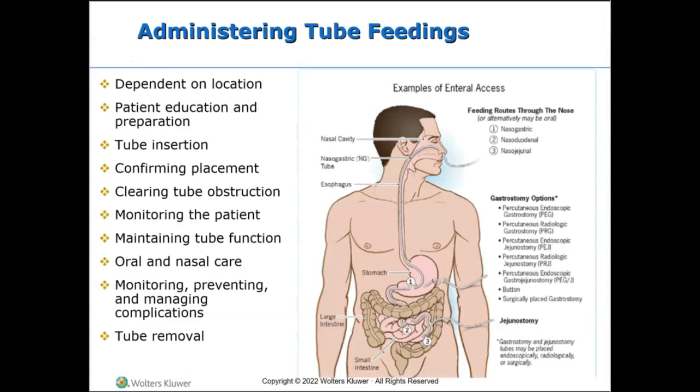Okay, so administering tube feeding. We have nasogastric, nasoduodenal, nasojejunal, and percutaneous endoscopic gastrostomy or PEG tubes, right? Tube feeding is nutrition provided through the GI tract via a tube, a catheter, or a surgically made hole in the GI tract.